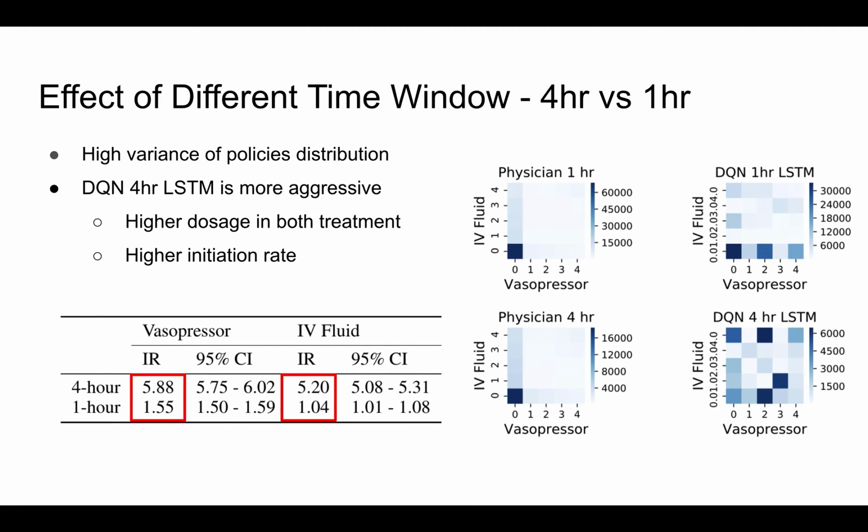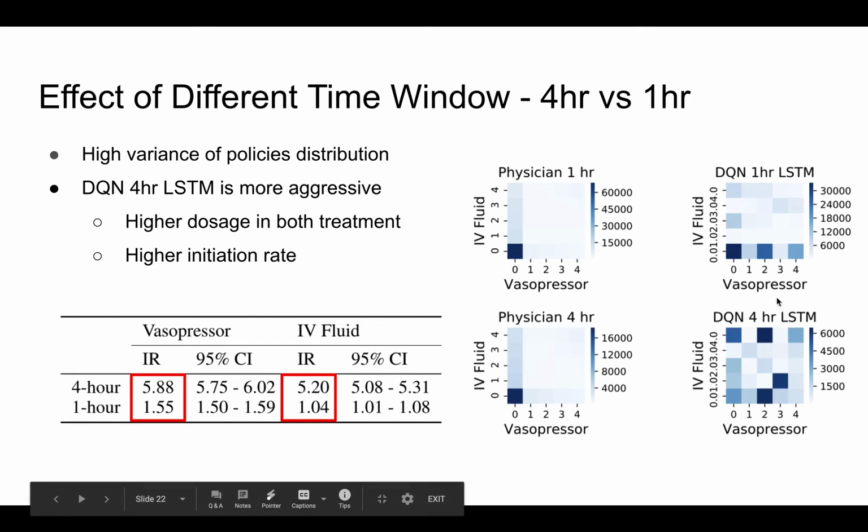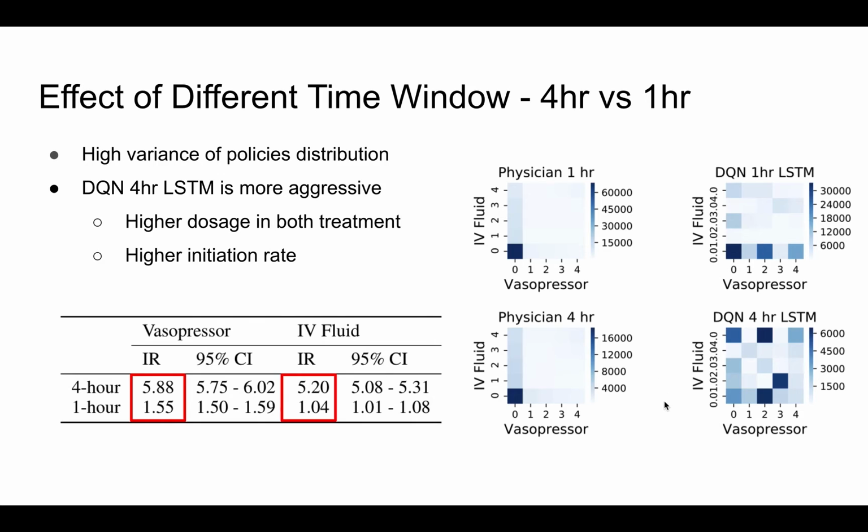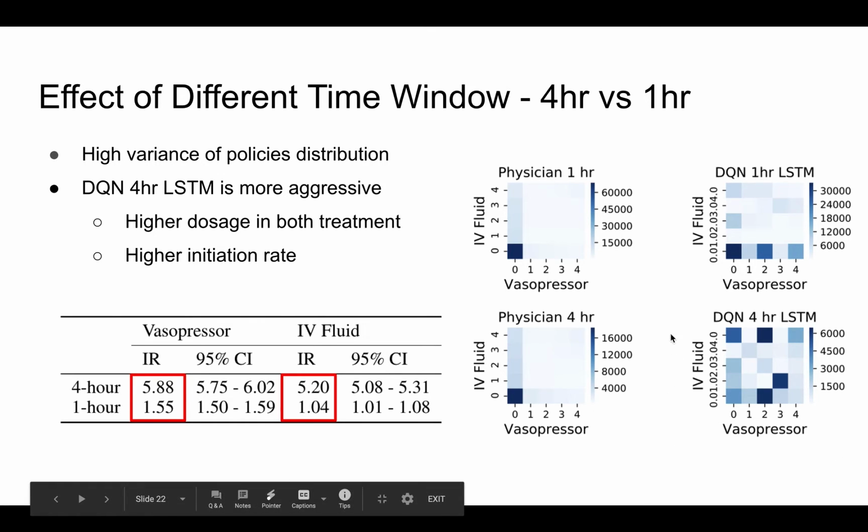We investigate the effect of different time windows. We train the DQN agent with 4-hourly data and 1-hourly data to compare the differences in outcome policies. The upper row is the DQN agent trained with 1-hourly data, and the lower row is the deep reinforcement learning agent trained with 4-hourly data. As you can see, there is a high variance among different time windows.